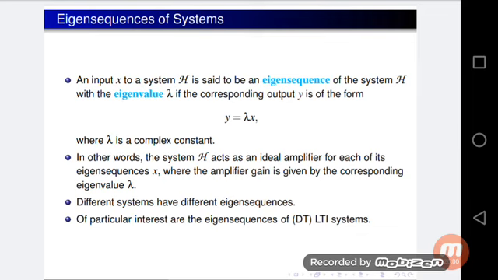And the last point, of particular interest are the eigensequences of DT LTI systems. So the analysis of LTI systems mainly depends on the eigensequences of the systems. These are the various topics of signals and systems, and afterwards we will discuss more topics.